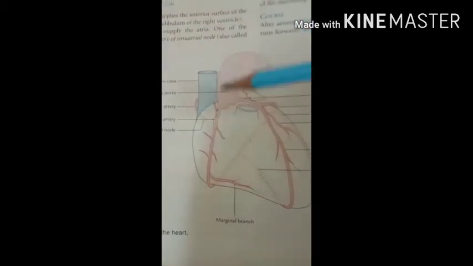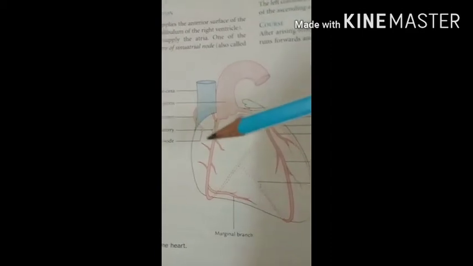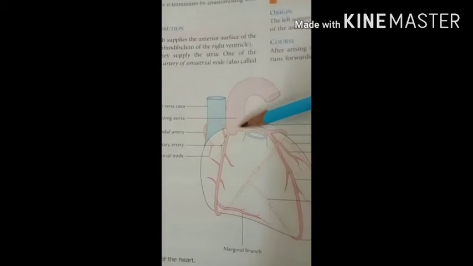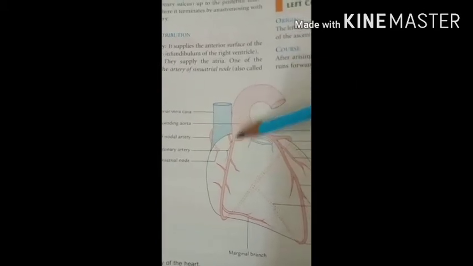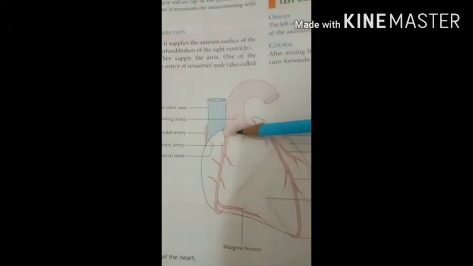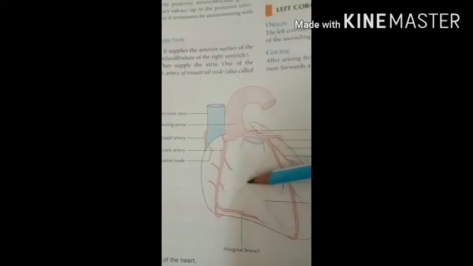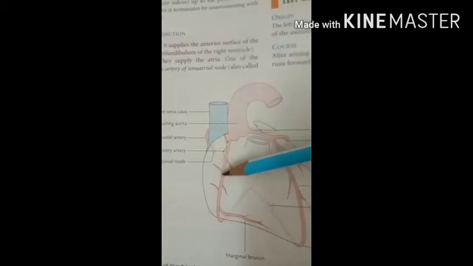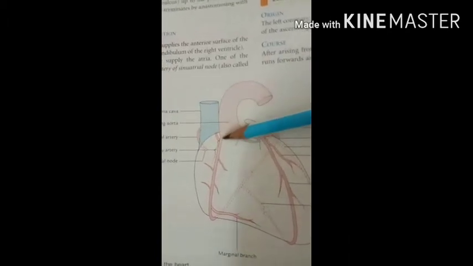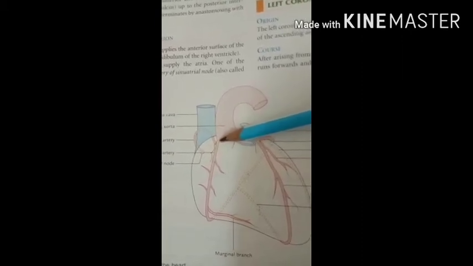So, the blood supply of the heart. The heart is supplied by two major arteries, the right coronary artery and the left coronary artery, which are branches of the ascending aorta. So let's see the right coronary artery. This one is the right coronary artery. It is smaller than the left coronary artery, and it arises from the anterior aortic sinus of the ascending aorta. So from this region it originates.